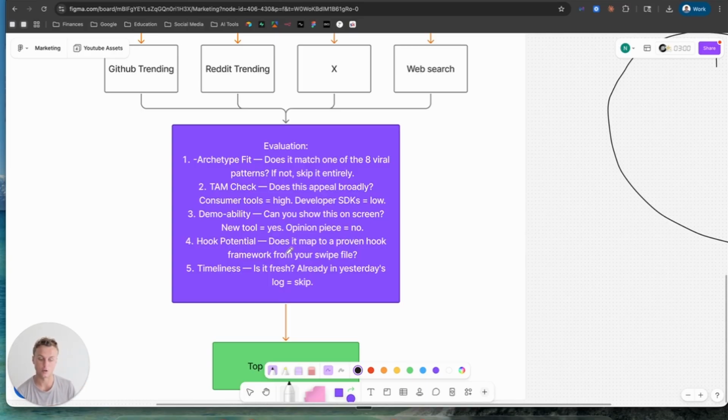Then hook potential. Does it map to a proven hook framework from your swipe file? So in my swipe file, I have over 400 winning hooks that I give to my community members as well. That's all my hooks, hook frameworks, and then it basically applies and searches that whole thing, looking for if the topic that we found can actually interact with one of the hooks inside of that file, right? If it can, and it can swap in and out for one of those viral hooks, then we know, okay, we got something here. Like this is gonna work, this topic's gonna work.